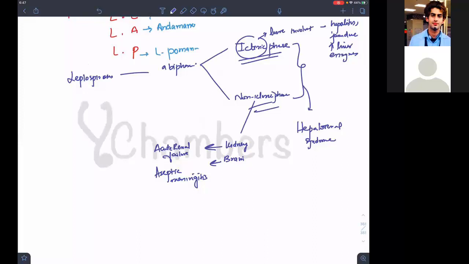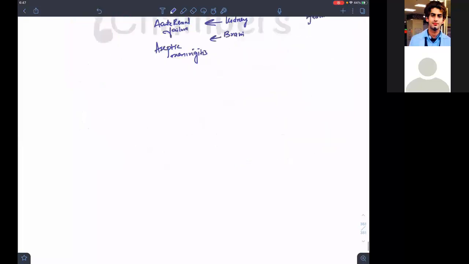If they ask you what is the characteristic of Weil's disease, what are the characteristics? You will say it's a condition characterized by high-grade fever, jaundice, raised liver enzymes, and pulmonary hemorrhages. Which hemorrhage is common in leptospirosis? Pulmonary hemorrhage.